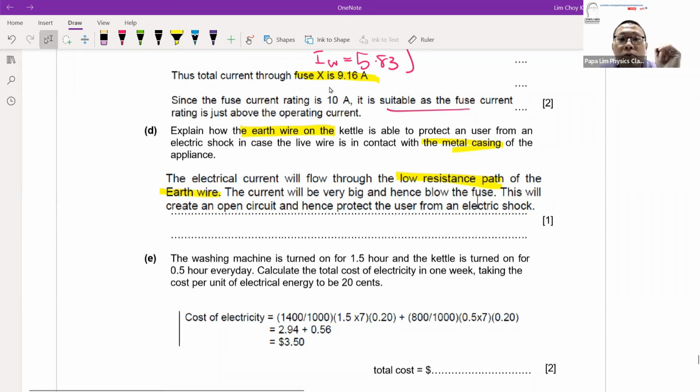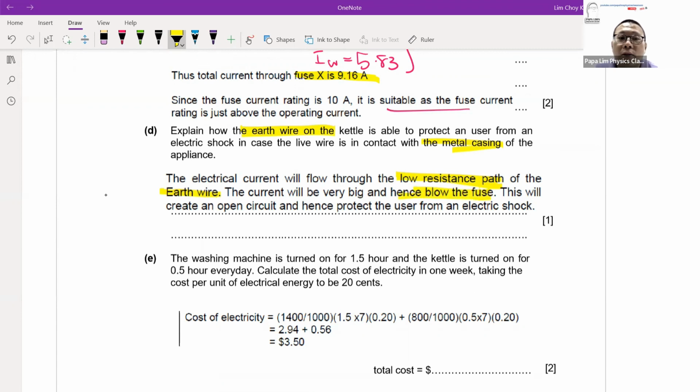Okay, but take note, what is different in this question is that the circuit actually has a fuse inside. So when we explain how the earth wire works, once the earth wire is activated, current flows through the earth wire. But it doesn't end here, because your circuit has a fuse. When the current flows through the kettle down to the earth, that current will activate the fuse also.